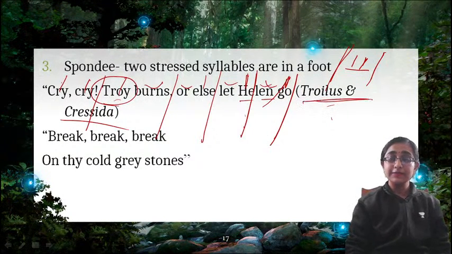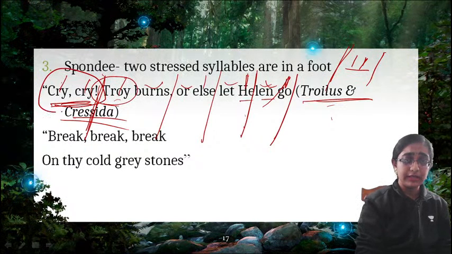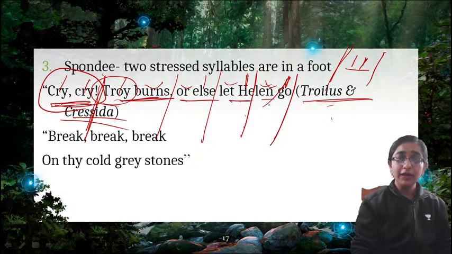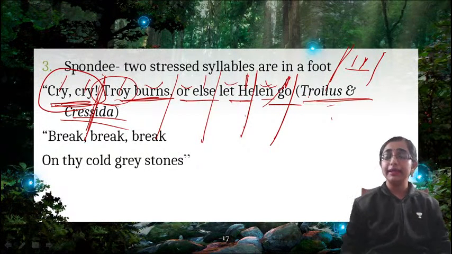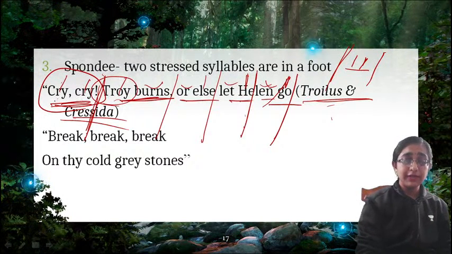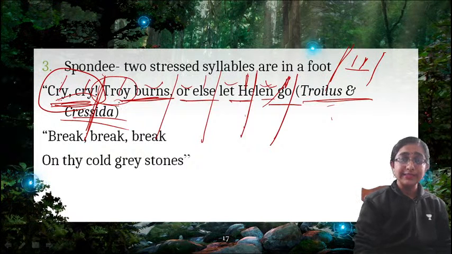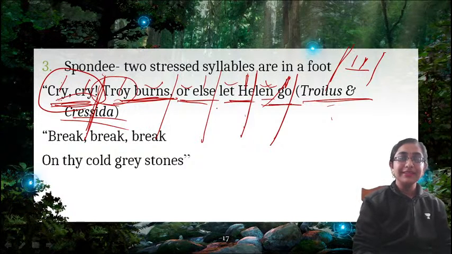Okay. So this is from Troilus and Cressida. So what happens here? The first foot is only a spondee here. This is trochaic and these are all iambic. Right. So yes, this can also happen: in a particular line, you will find various meters in a number of feet. For example, here the first foot is a spondee, the second is trochaic, the third, fourth and fifth feet are iambic, right? So okay, so this is the example.